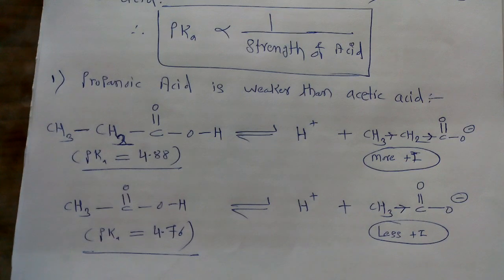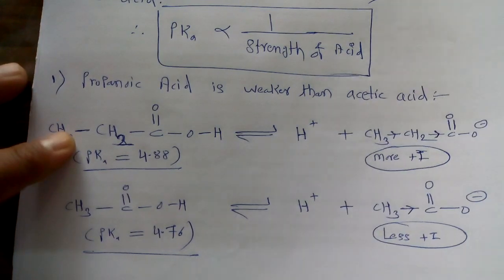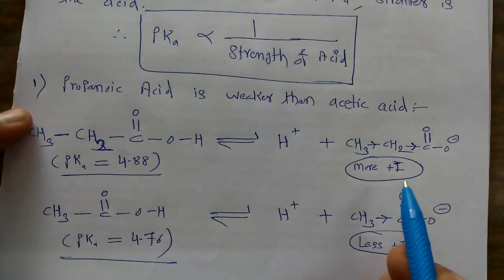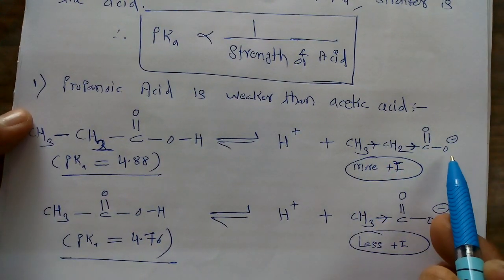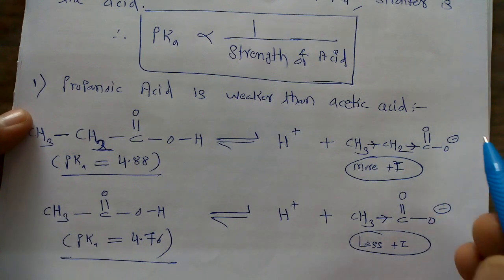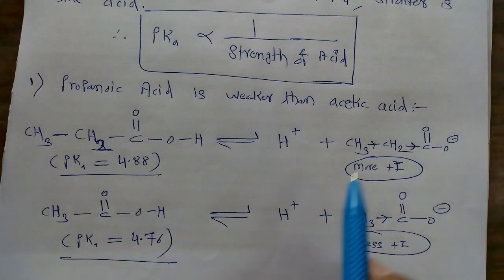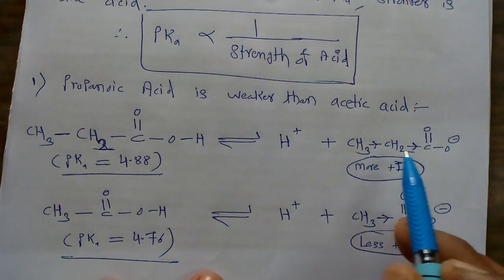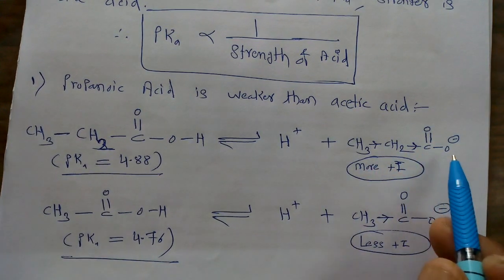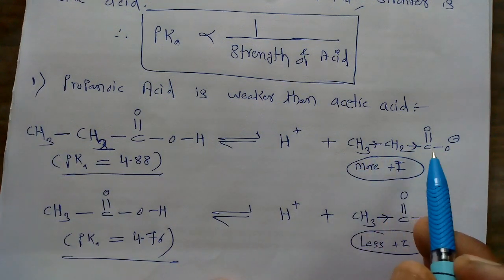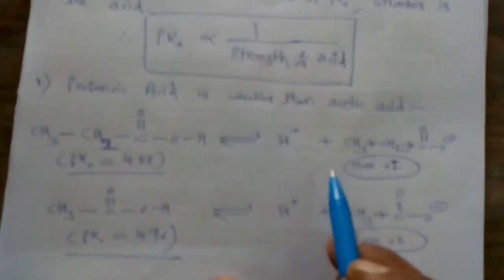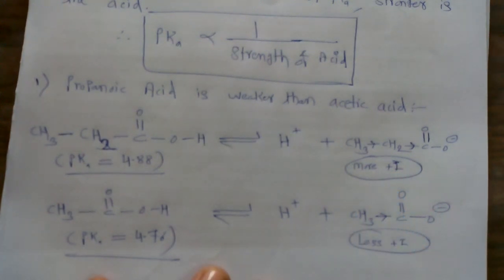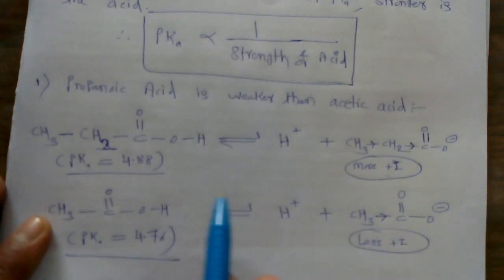Now what happens due to more plus I and less plus I? We know that the plus I effect is that effect which donates electron density towards the reaction center. As this reaction center has the negative charge, the plus I effect donates extra electron density toward it. Due to more electron density, electron repulsion takes place, and that's why due to more plus I effect there is instability for the conjugate base of propanoic acid.